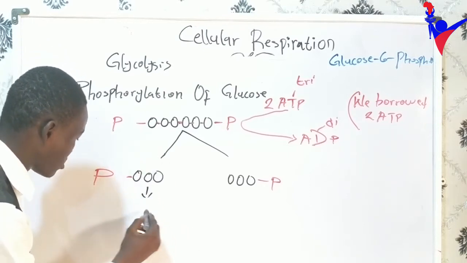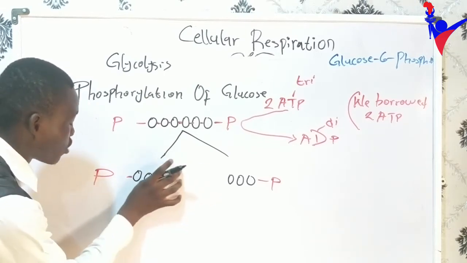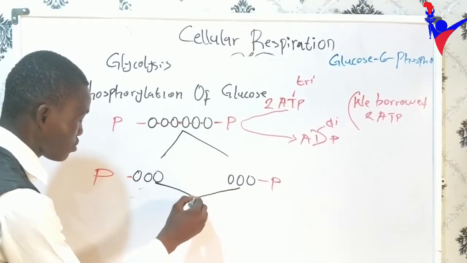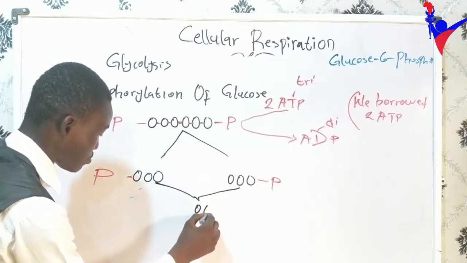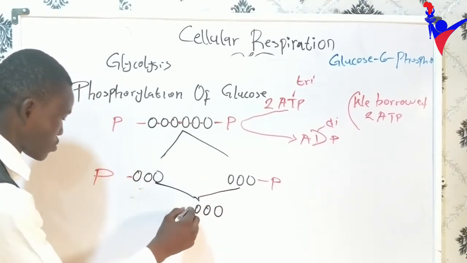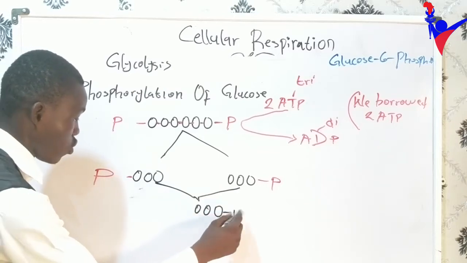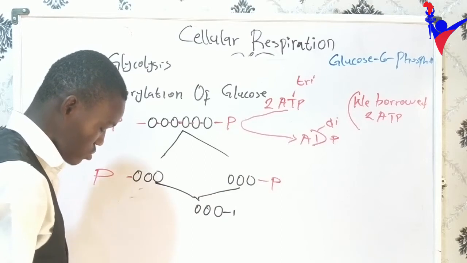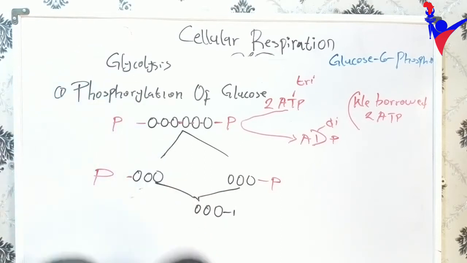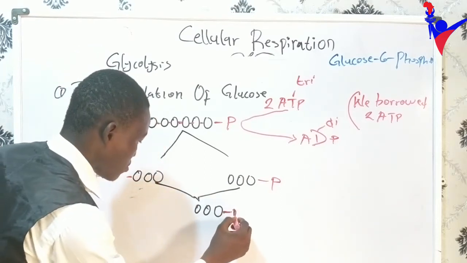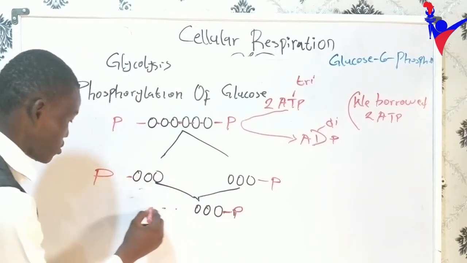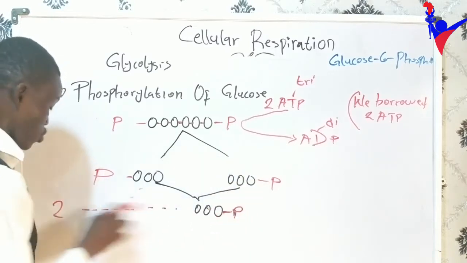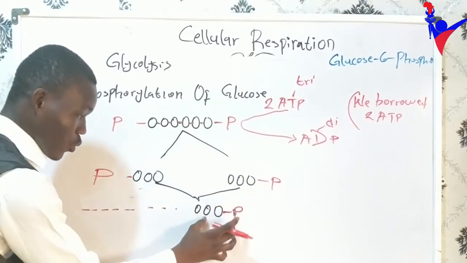Let's assume, for better view, this is just 1. We are bringing it together, so we are having 2 of this. 1, 2. So this is what we have, right?